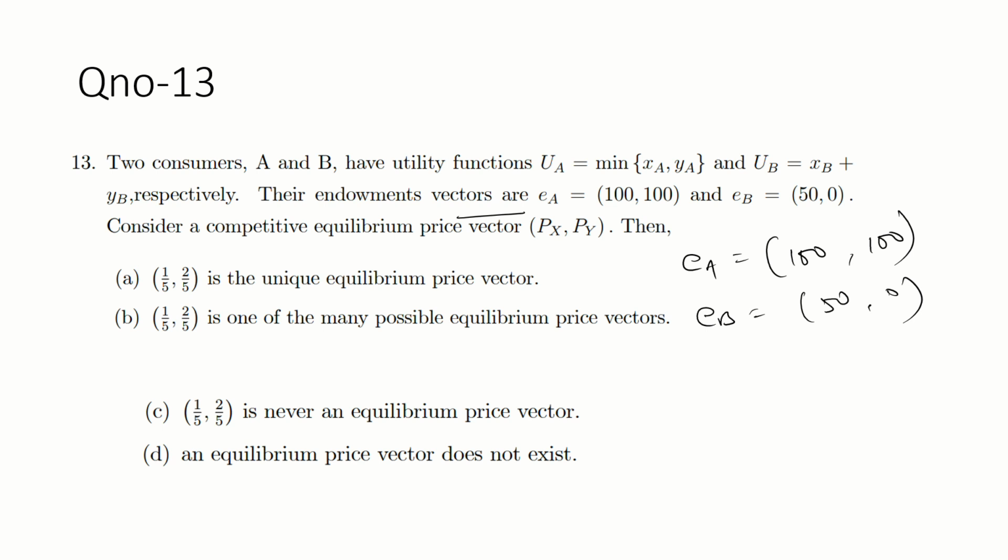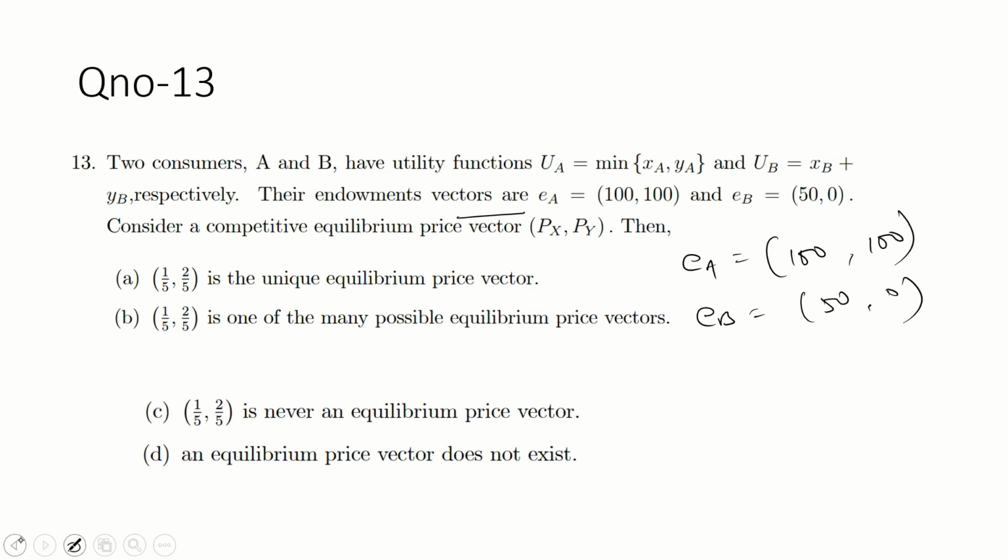Okay, guys, this is endowment now. And income, there are two individuals. So first we write here and then solve it. Guys, what is the endowment? EA is 100, 100.